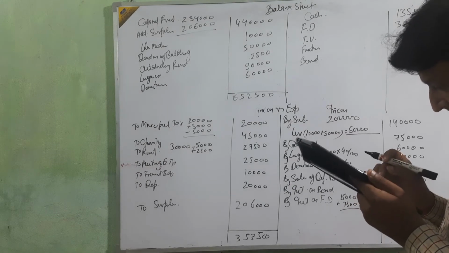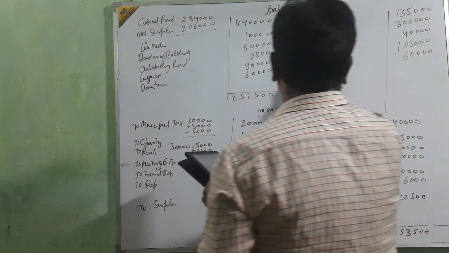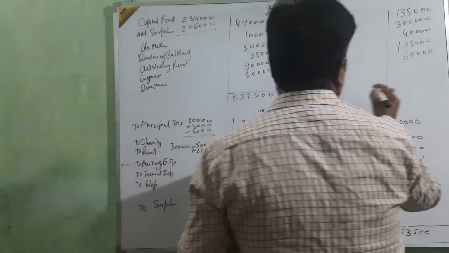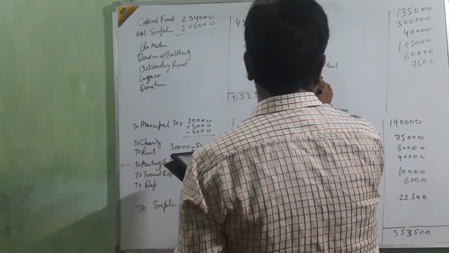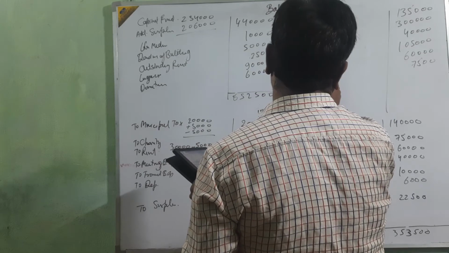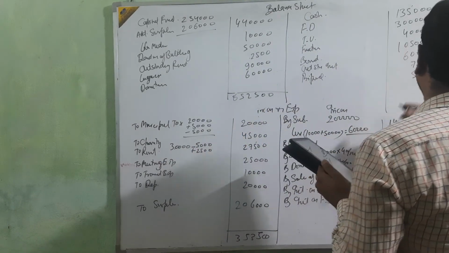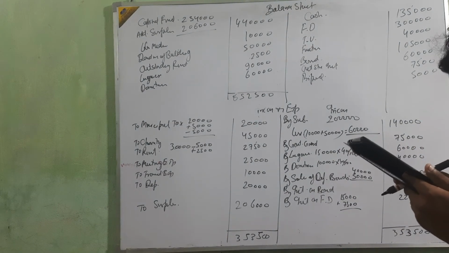Just see anything else? Outstanding income, interest is there, that is 7,500, and prepaid municipal tax 5,000.